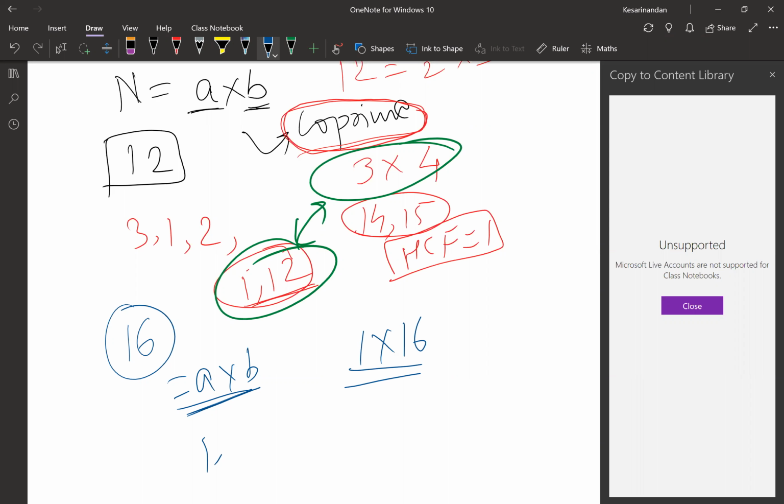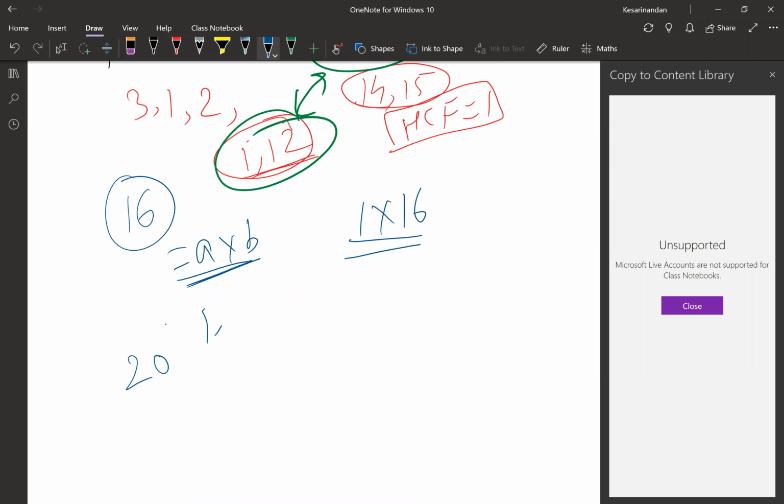Perfect. For 20, guys, if the number is 20, 2 ways. Okay. Anybody else? Others? 2 ways. All right. Okay, 2 is the right answer, and here 1 was the right answer.